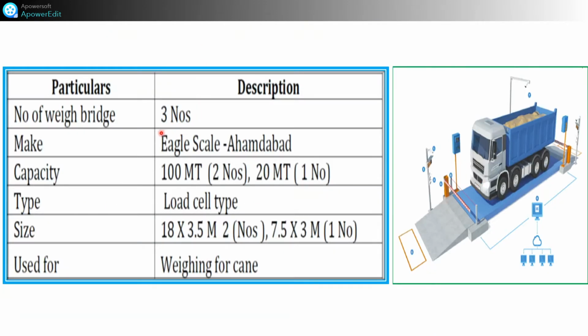According to this capacity, two weighbridges are required for trucks and tractors, and one for the bullock carts. This make is Eagle Scale, Ahmedabad, with a capacity of 100 metric tons, two numbers, and 20 metric tons, one number. This type of weighbridge is load cell type, used for weighing applications. This is the latest type of weighbridge.